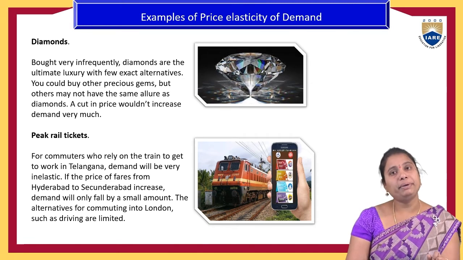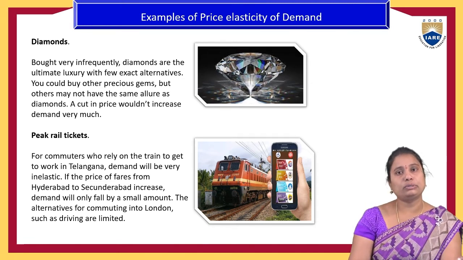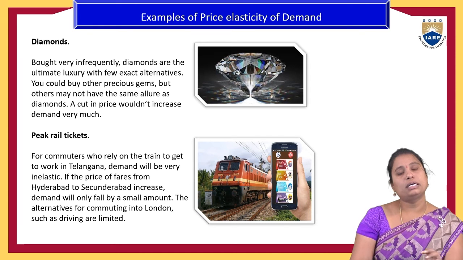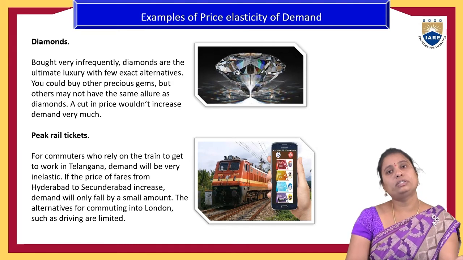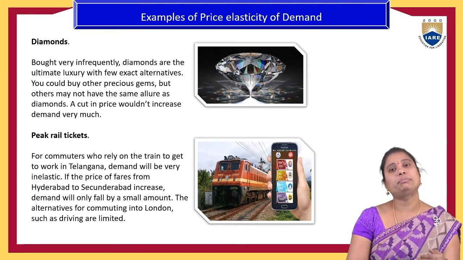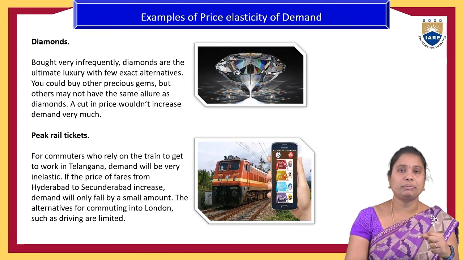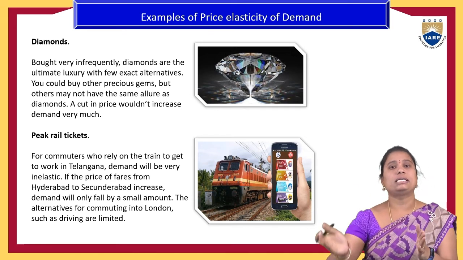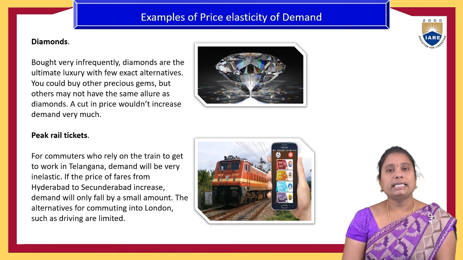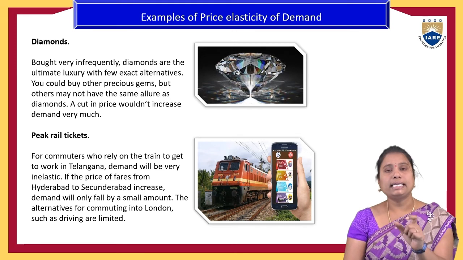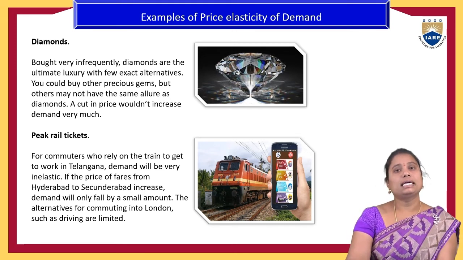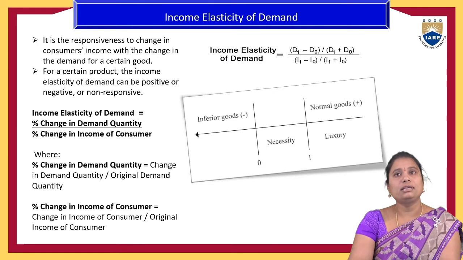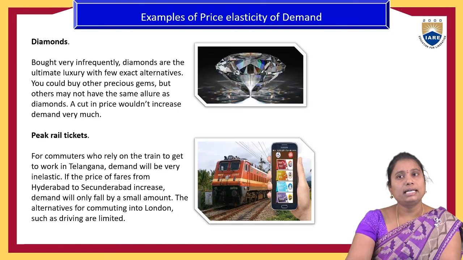Or in peak periods, rail tickets. If the government announces lockdown or any festival seasons, people are ready to purchase rail tickets, and even a small change in the price will lead to a larger demand for the tickets by the consumers. So those are some considerable examples for the price elasticity of demand.